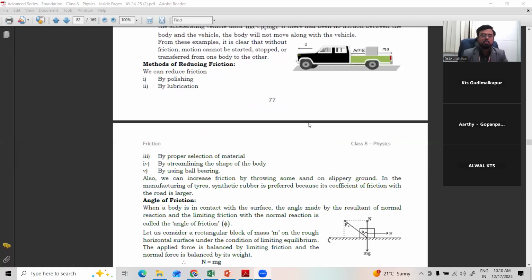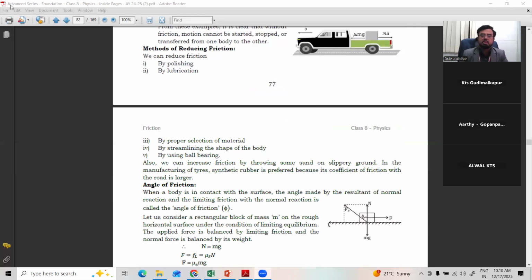So it is purely nature's force. Nobody is applying it. There is no external agent. Suppose you have muscular force, so we apply the force. That is called muscular force. But for frictional force, there is no agent. Only nature is the agent. God is the agent. So nature creates this force which can be useful for us. Of course, there are some disadvantages and most advantages, which we'll discuss in the next lessons.